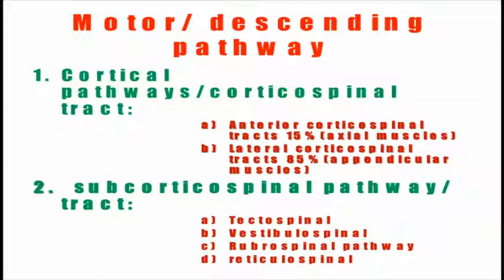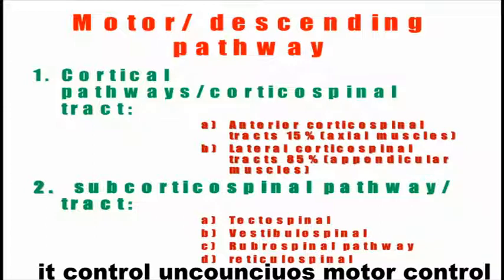So the subcortical pathway is that pathway which doesn't arise from the cortex or the prosencephalon. It arises from different structures found in the midbrain or deep to the cortex. So there are the tectospinal, vestibulospinal, rubrospinal, and reticulospinal pathways.